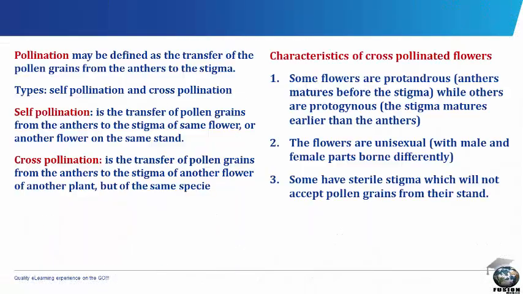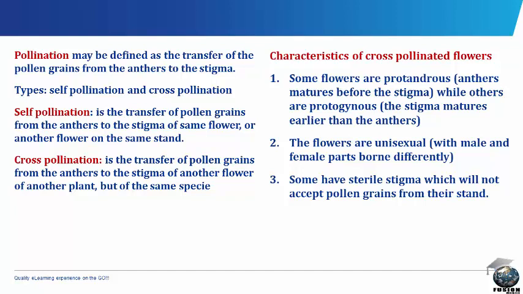Pollination in plants. As earlier discussed, pollination may be defined as the transfer of pollen grains from the anthers to the stigma. We have self-pollination and cross-pollination as the different types of pollination. Self-pollination is the transfer of pollen grains from the anthers to the stigma of the same flower or another flower on the same stand, while cross-pollination is the transfer of pollen grains from the anthers to the stigma of another flower of another plant but of the same species.